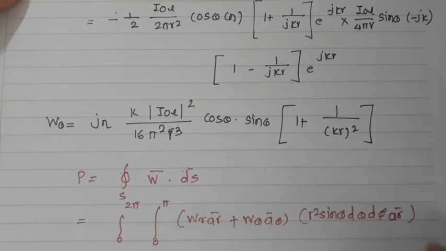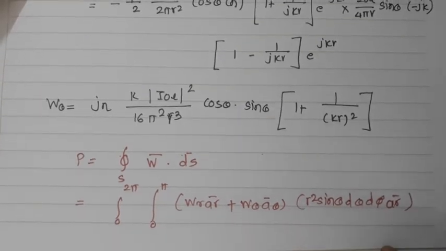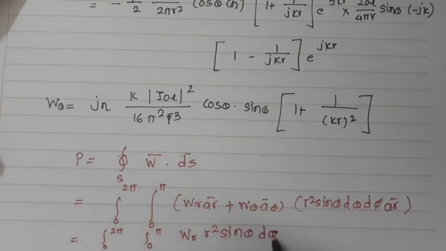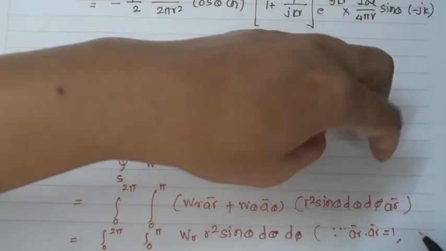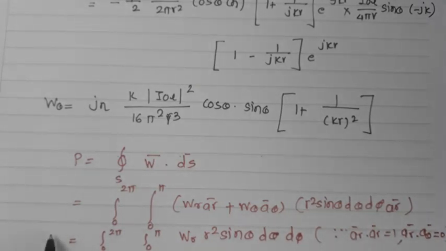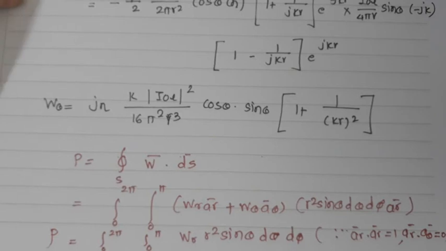So if you calculate this further, you will get this equation as 0 to 2 pi, 0 to pi, WR r square sin theta d theta d phi, because we know that AR into AR will be 1, and as they are orthogonal components, AR into A theta will be equal to 0. So I have got here power, that is nothing but the WR r square sin theta d theta d phi.